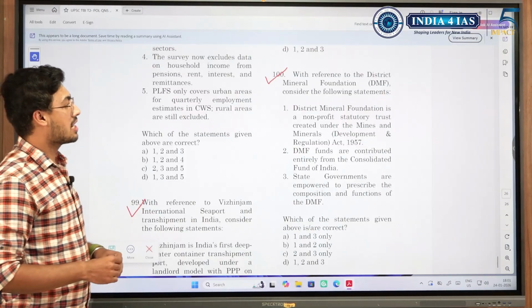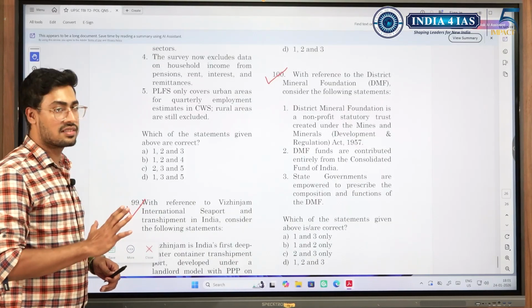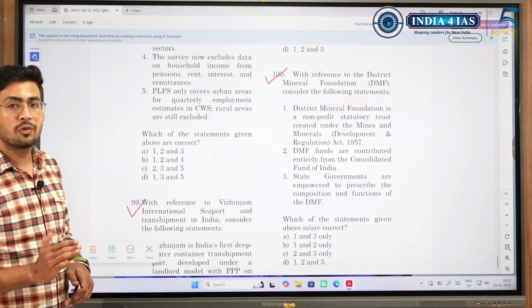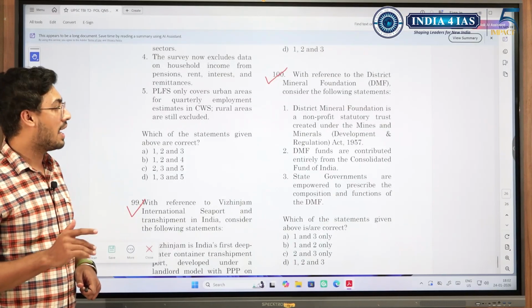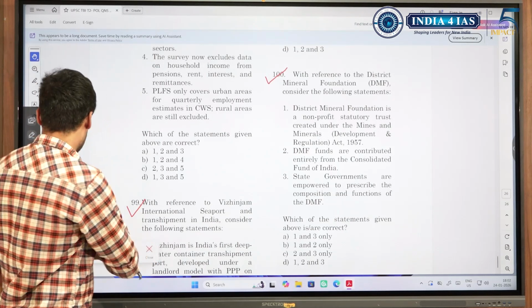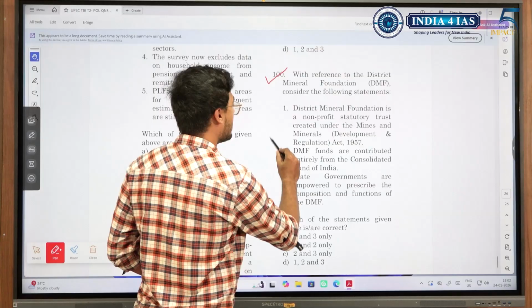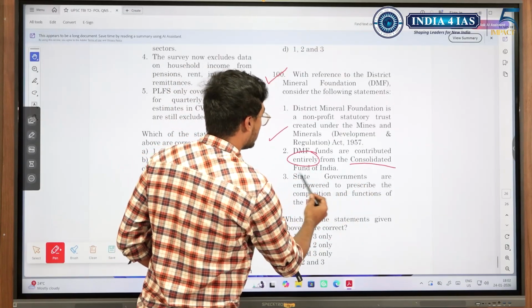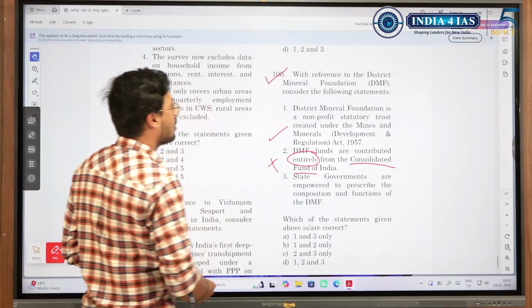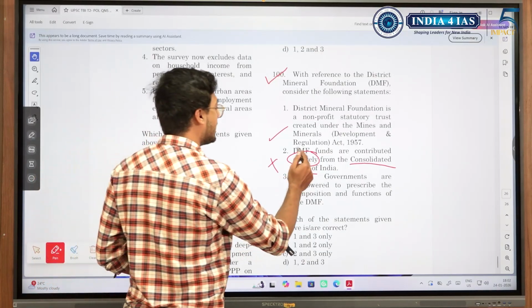Likewise, let us look at the last question with reference to District Mineral Foundation. See, this is a static topic, which you need to study under the MMDR Act, Mines and Minerals Act. And in this act, District Mineral Foundation is a non-profit statutory body created under this, correct. Funds are contributed entirely from Consolidated Fund of India. No, this is wrong. So see, if they want to make it wrong, they'll give some extra word, entirely.